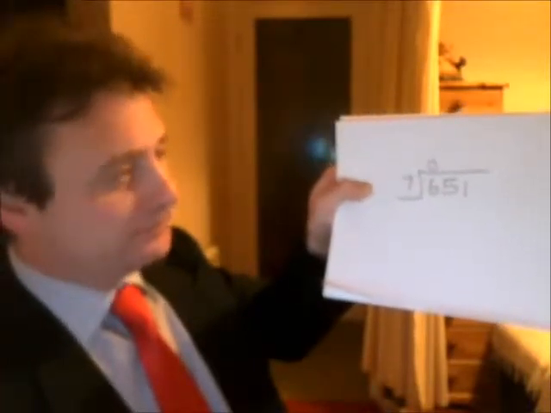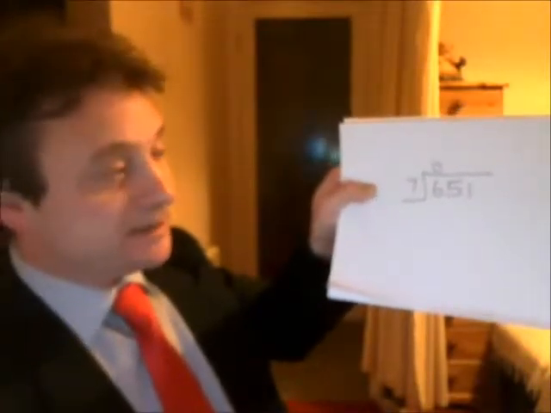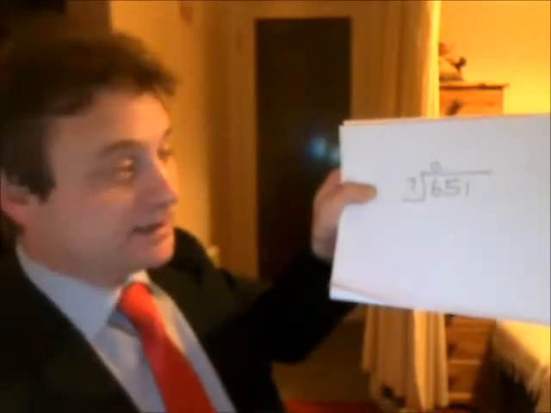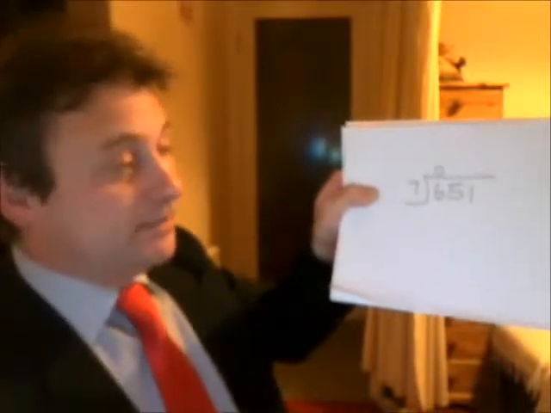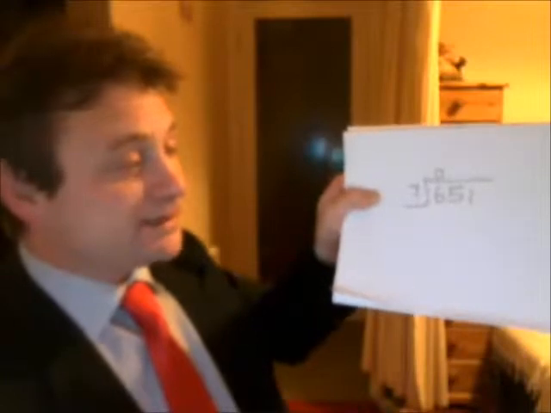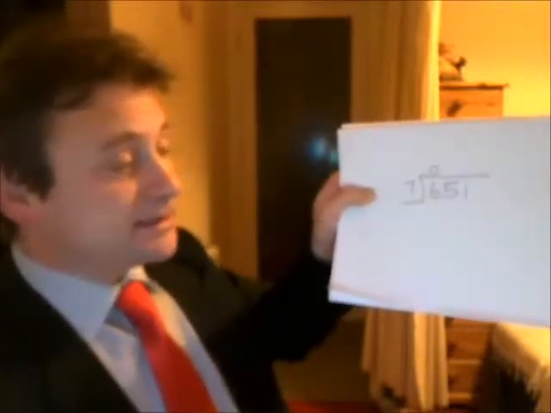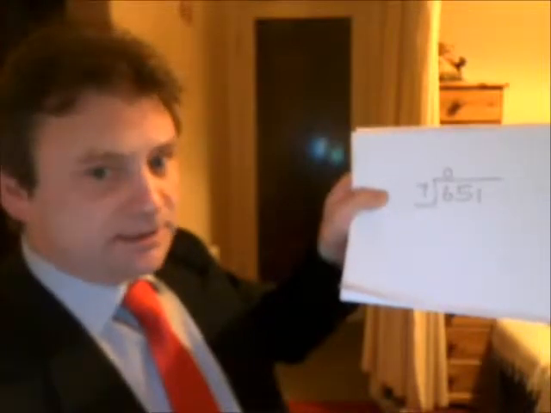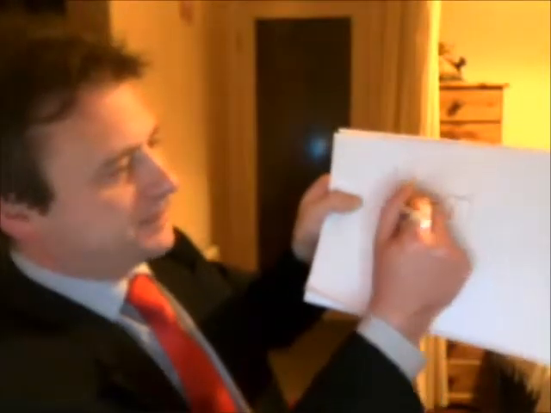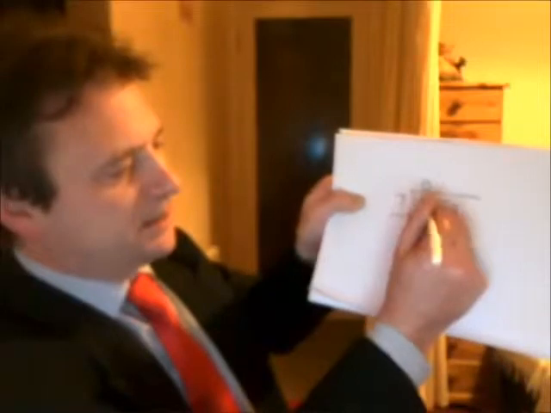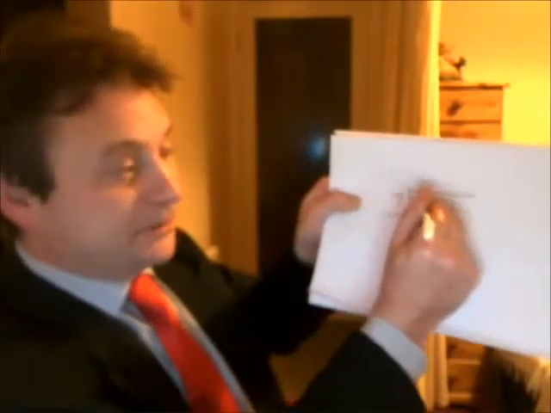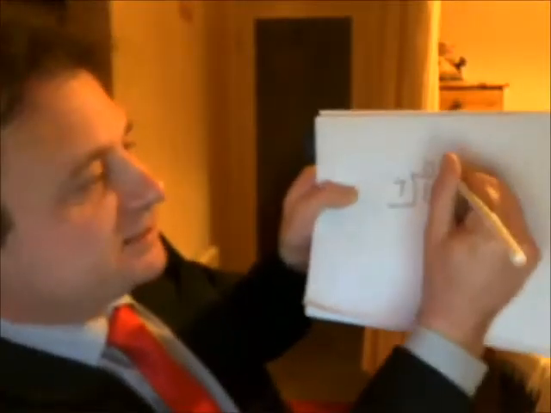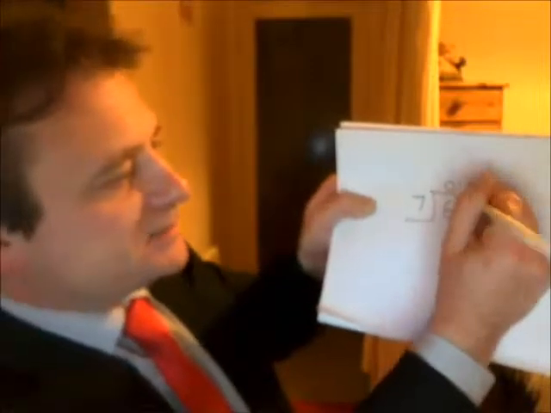I do know that 7 times 7 is 49, so 8 times 7 must be 56, and then 63. 9 times 7 is 63. So we know that 7 can't go into 6, but it can go into 65 9 times.